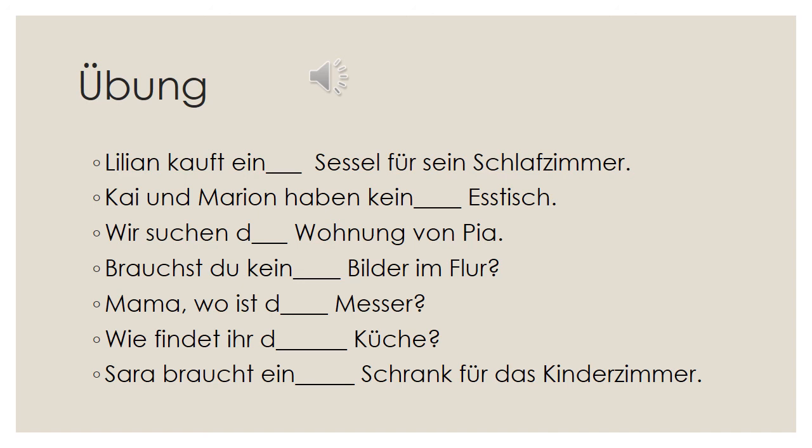It is die. Sarah braucht ein Schrank für das Kinderzimmer. Schrank is masculine. So we have to think whether it is subject or object. Here it is the object of the sentence because Sarah is subject and Schrank is object. So we have to use the accusative article ending, that is en. Einen Schrank für das Kinderzimmer. Okay? It is extremely simple.